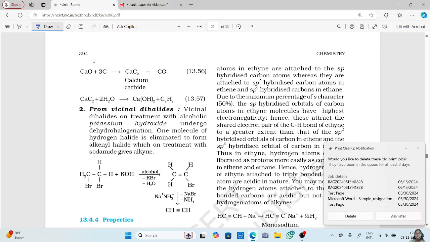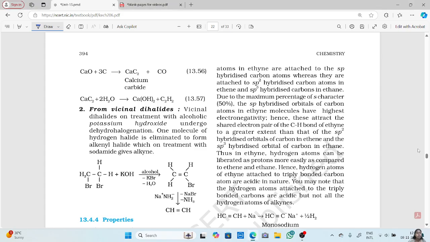Then your quicklime is later treated with 3 carbon atoms forming calcium carbide. Then when you treat calcium carbide with water, you get calcium hydroxide and C2H2, that is your ethyne molecule. This is how you form your alkyne or ethyne from calcium carbide.